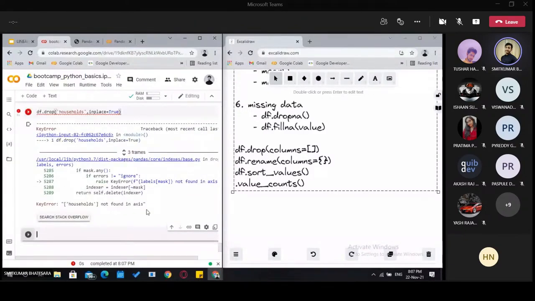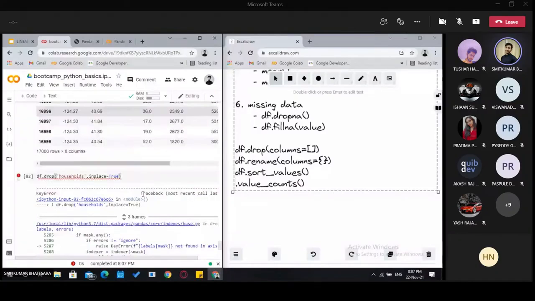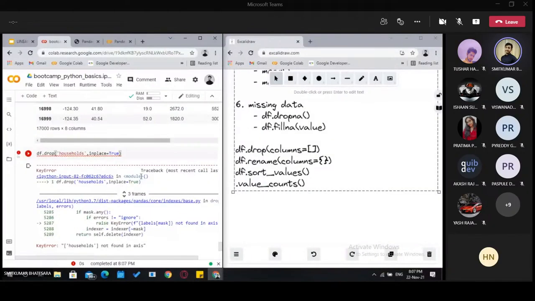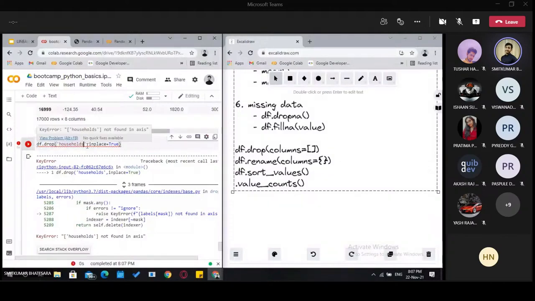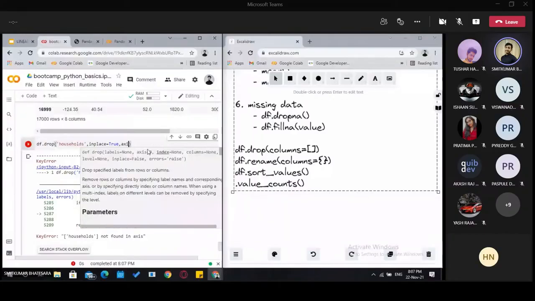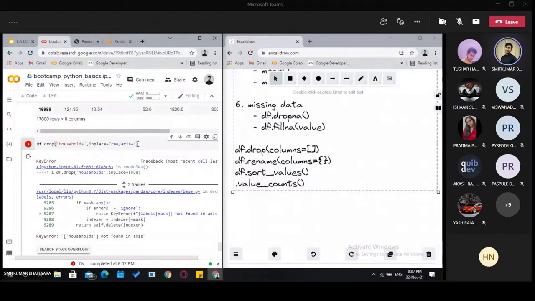When we want to remove a column, we also have to specify where to find these households, with the axis parameter. Axis 1 is the columns axis, so it will search for this value in the columns.